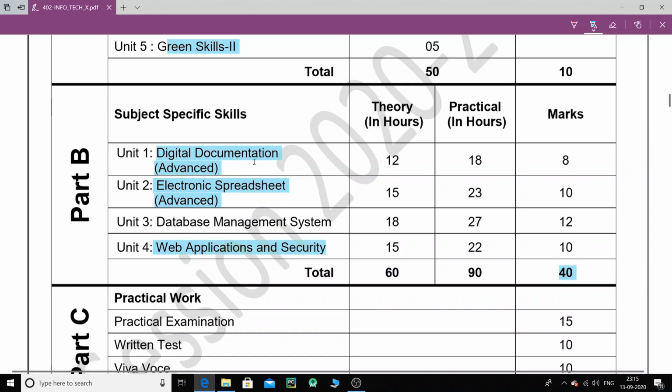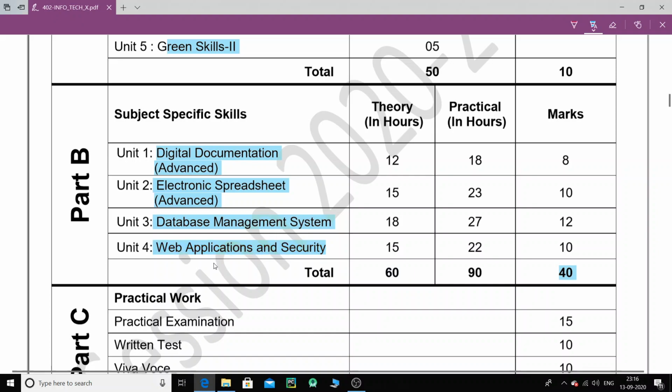For digital documentation, the total marks are 8, and for the spreadsheet we have 10 marks. For the database management system we have the maximum, 12 marks, and then web applications and security. This particular chapter we have already done, children. That was the various types of networks, the security issues, how to create blogs, how to use chatting applications and all that.